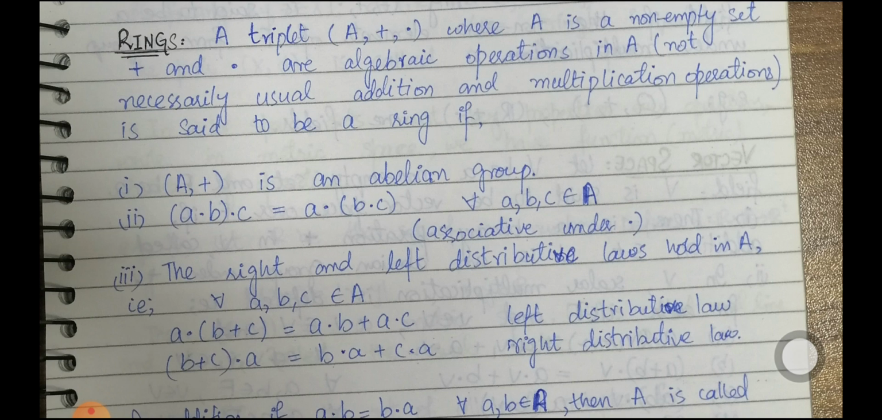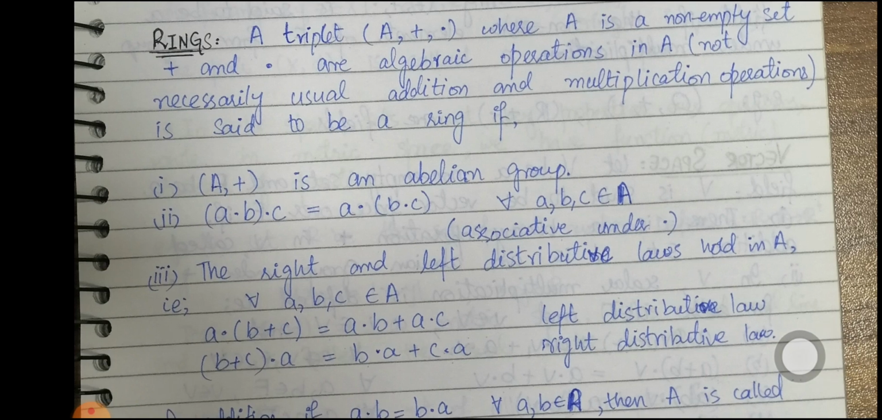So a triplet. This triplet is not like the triplet where the first term represents the x coordinate, the second one is for y coordinate, and the third one is for z coordinate. This is just a combination in which we have a non-empty set A and two operations. These two operations are not necessarily the usual addition or multiplication. This could be defined in any way.